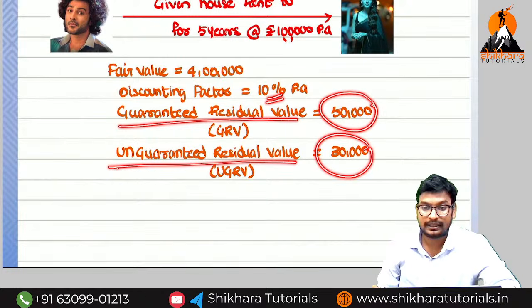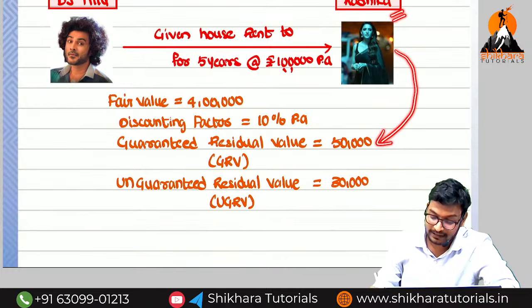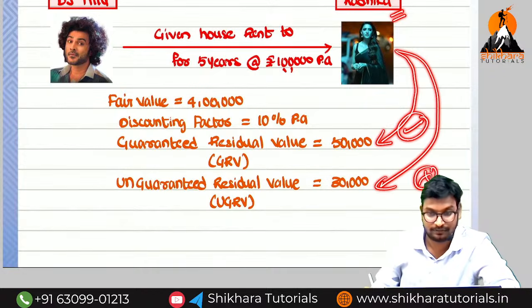So here, now we are going to do the accounting as per the lessee, as per the lessor. As per the lessee, what we need to do is think from whose point of view? Radhika's point of view. We need to consider only the guaranteed residual value. We should consider this one. We should not consider this one. Are you getting the point?